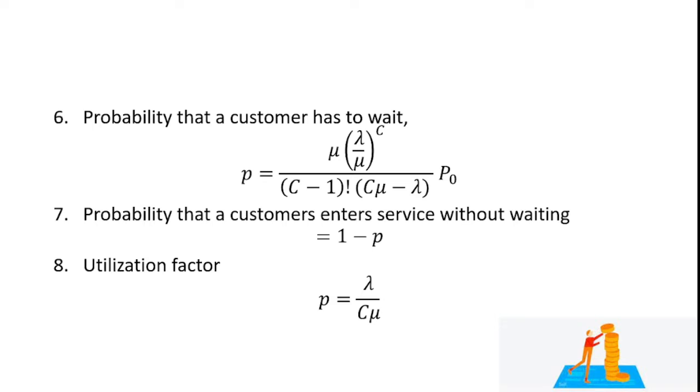And then the next formula required to solve the problem is the probability that a customer has to wait, which is P is equal to mu into lambda by mu power C divided by C minus 1 factorial into C mu minus lambda into the probability that the system is empty. And then the seventh formula is the probability that a customer enters service without waiting, which can be identified through 1 minus P. And then finally the utilization factor. The utilization factor for model number 3 is rho is equal to lambda by C into mu.